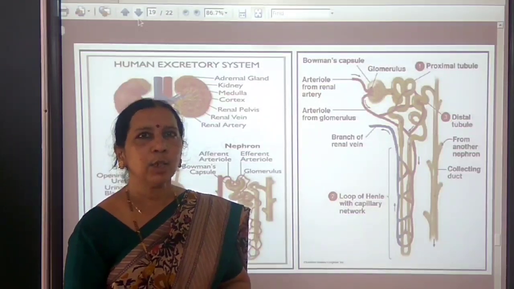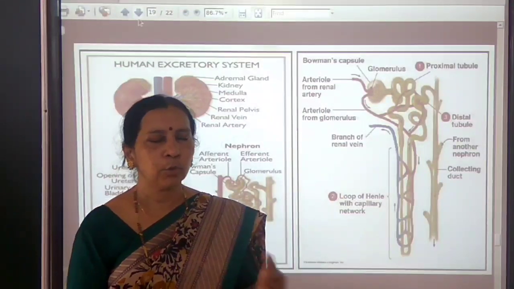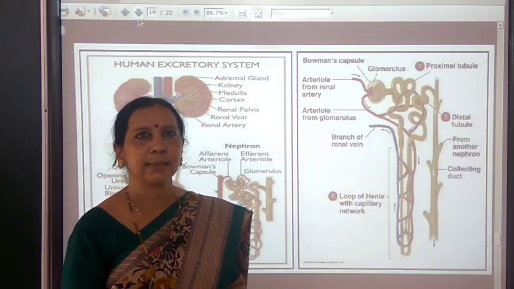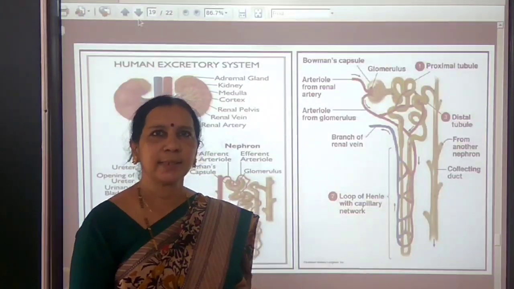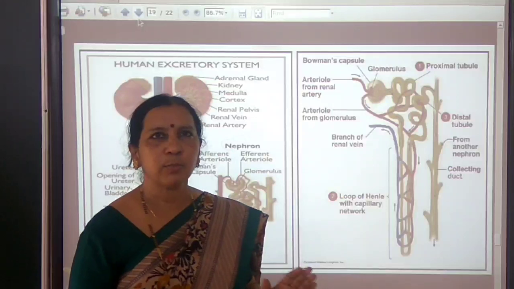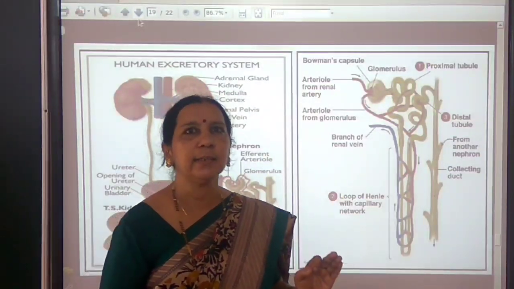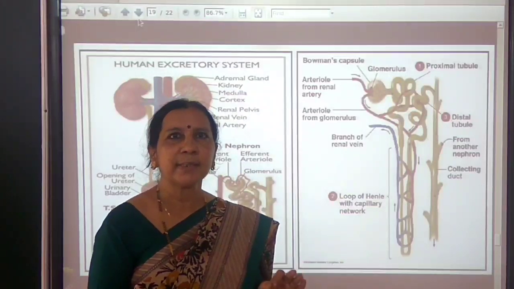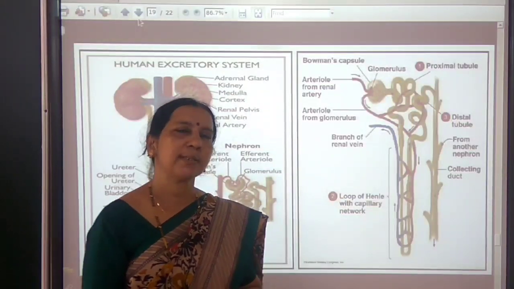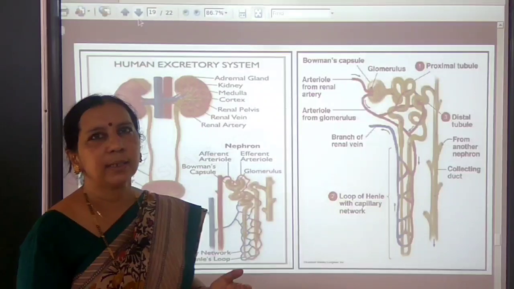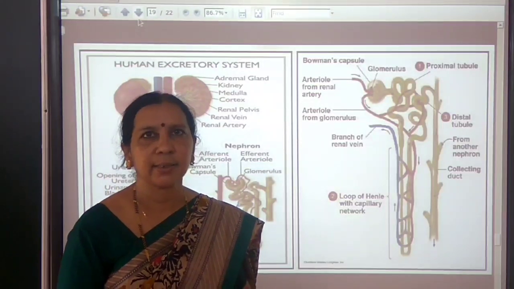So let us learn more. You will learn more about this dialysis treatment, how it is given, in your higher class. This much you remember. In case of kidney failure, an artificial kidney is utilized, means dialysis treatment is given and waste materials are filtered from the patient's blood.